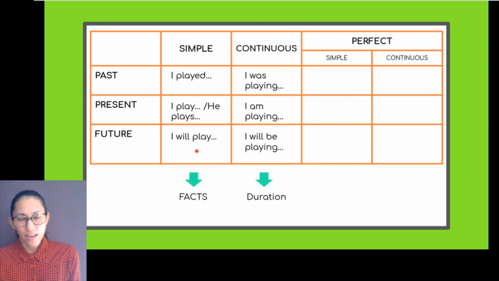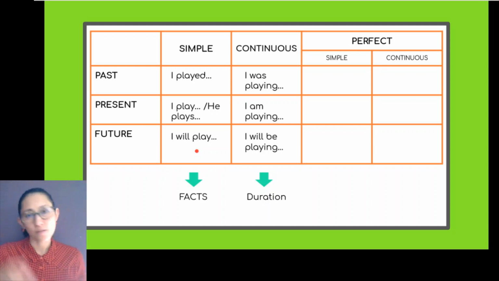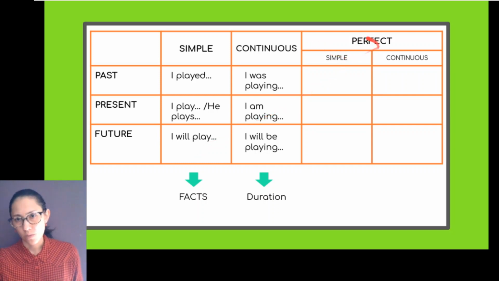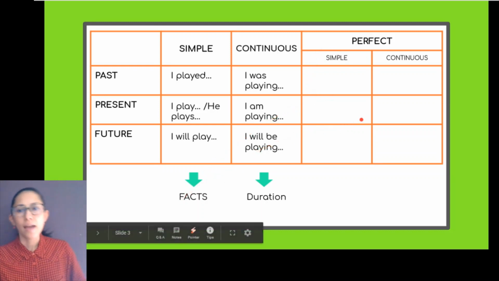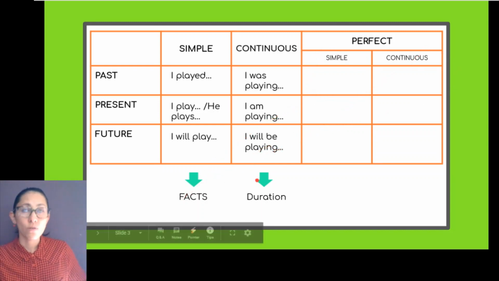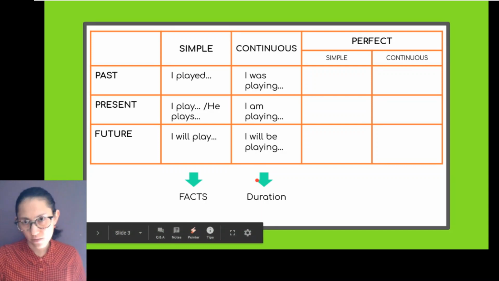I'm not going into more details because essentially what I want you to get at this moment is the difference between something that is simple and something that is continuous. And obviously there are many other details about these tenses, but today I'm not going to be explaining them, okay? Now let's move on to the perfect ones. As I told you, they are also divided into simple, focusing on the facts, and continuous, focusing on the duration of those facts, okay?